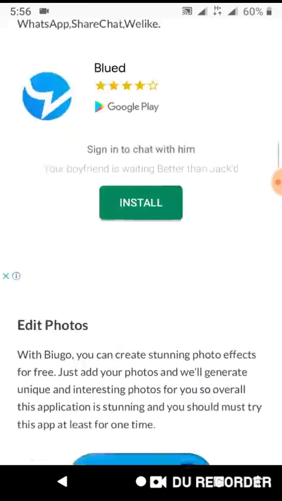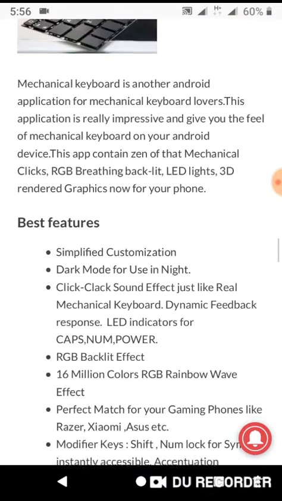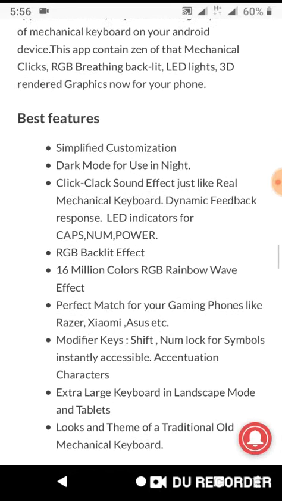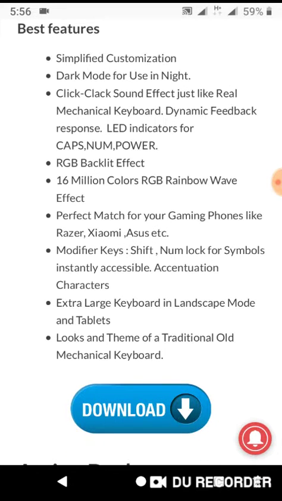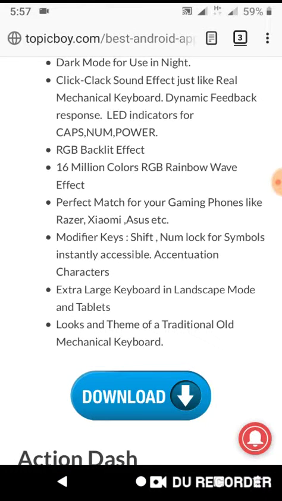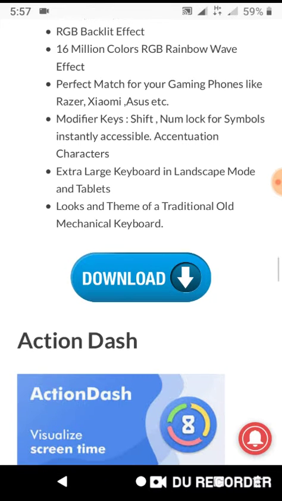Okay. Now here I'm going to show you what mechanical keyboards are, their specification. Basic features: simple red customization, dark mode for use at night, click klaxon effect just like a real mechanical keyboard, dynamic feedback response, LED indicators for caps and number lock. RGB backlight effect. You know RGB: red, green, blue. 16 million color RGB rainbow wave effect. Perfect match for your gaming phones like Razer, Xiaomi, etc.